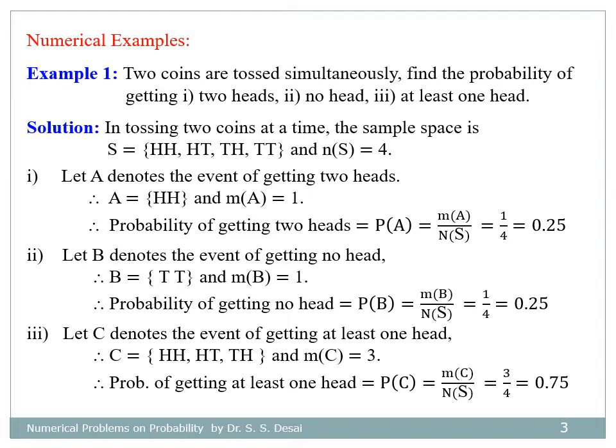Now for the third part, let C denote the event of getting at least one head. So there are three outcomes which contain at least one head, and therefore number of favorable cases equals 3, and hence the probability of getting at least one head, P(C), equals 3 by 4, that is 0.75.